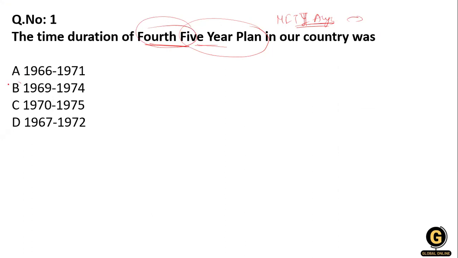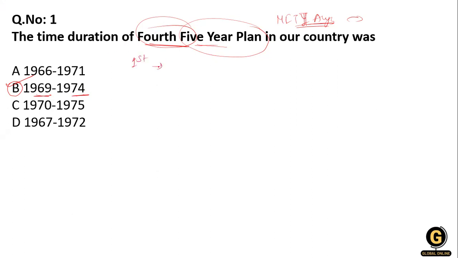First of all, I will tell you the answer, that is option B, 1969 to 1974. I'm not reading the options because it is a factual question, and if I read them I'm just wasting time, because 50 questions is our target for today, and the next day again 50 questions. So I'm taking the questions as fast as possible. Just focus on the question.